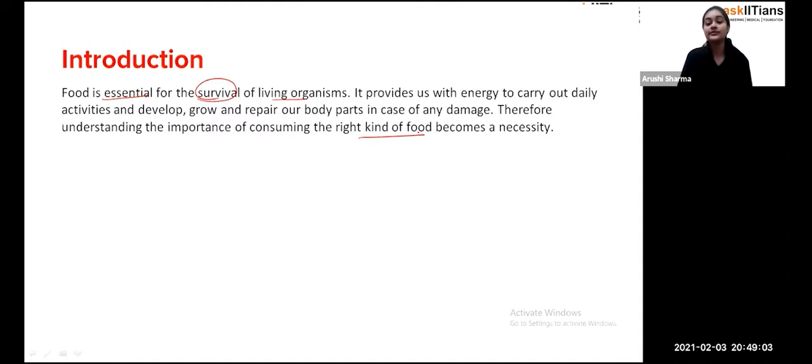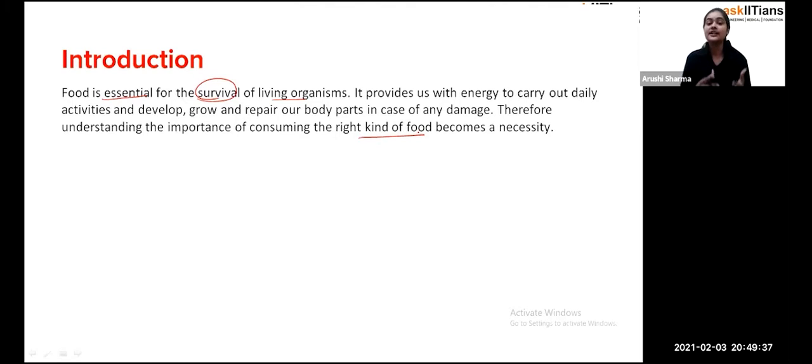And now we are going to see what type of components are present in the food, so that our body is getting maintained, and what type of nutrients are present so that our body is maintained. Exactly. And first of all, students, food is important for our immunity as well. That immunity helps us keep ourselves safe from any kind of disease. What happens, students, is that if your immunity is good, you will be able to fight any disease. But if your immunity is not good, what will happen exactly? You will be getting ill on a regular basis.